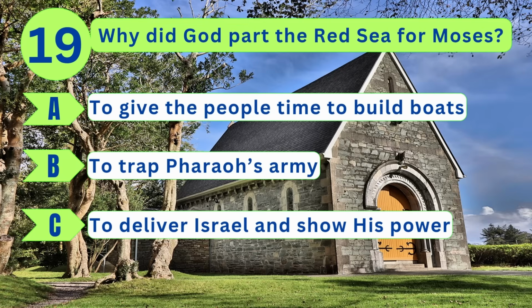Question 19. Why did God part the Red Sea for Moses? A. To give the people time to build boats. B. To trap Pharaoh's army. Or C. To deliver Israel and show his power.